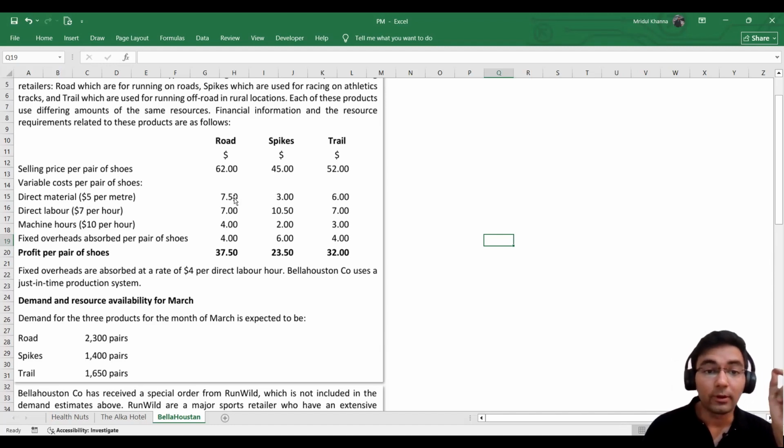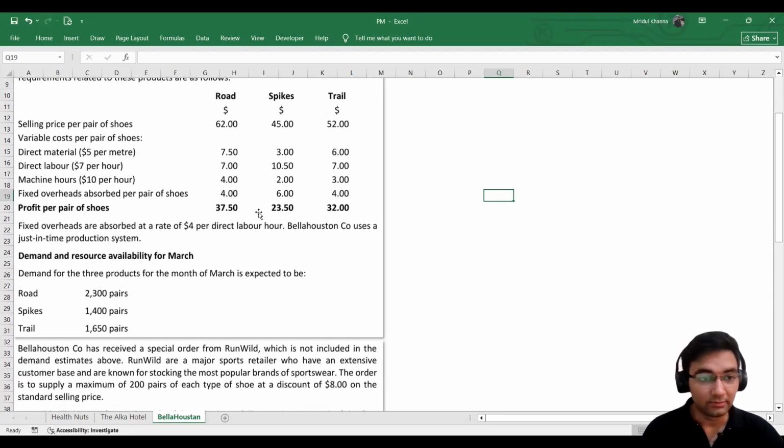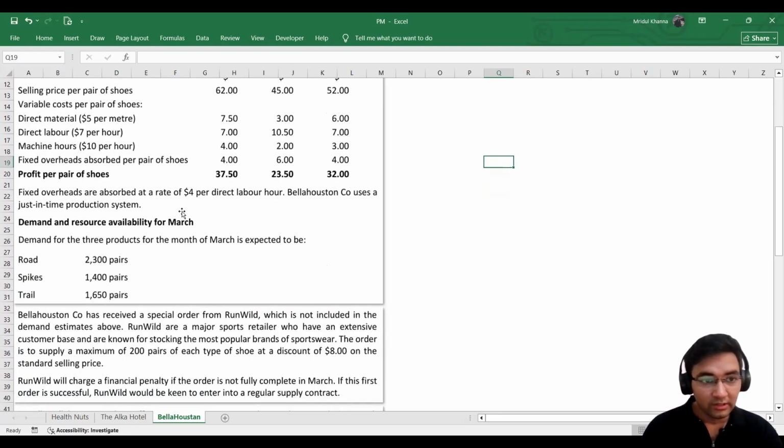For a unit of road, it is taking 7.5, which I guess means it takes 1.5 meters of direct material to produce one unit of road, and similarly for the others. We will discuss this in detail later. Next, we move on. Fixed overheads are absorbed at a rate of $4 per direct labor hour.